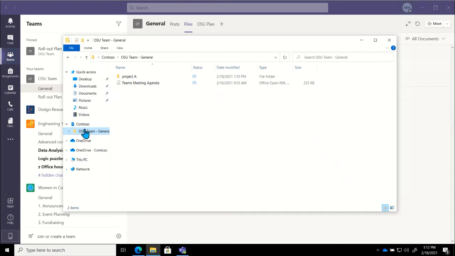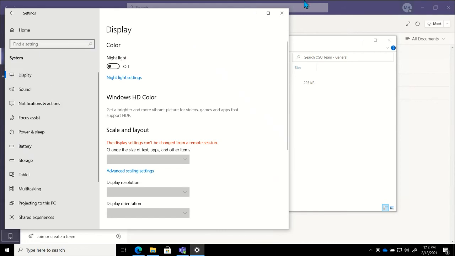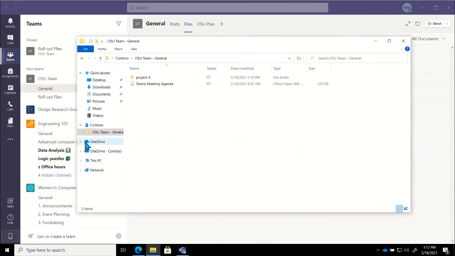All right, so I am going to clarify one other thing here, y'all. As I said, when we choose to sync that, it says that it's working with our OneDrive. We are syncing the SharePoint site, which is why when I look at File Explorer, bear with me to see if I can make this a little bit bigger to make it easier for everybody to see. It might not let me do that, that's okay. If you'll notice, your OneDrive, that is your personal file storage. That's your personal filing cabinet in the cloud.